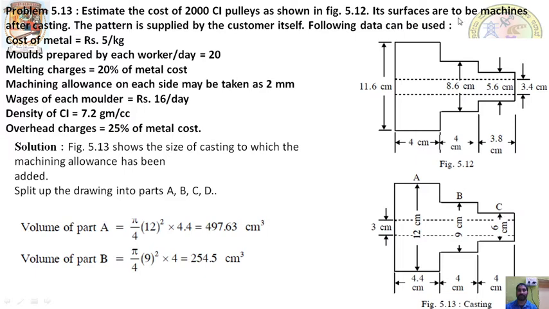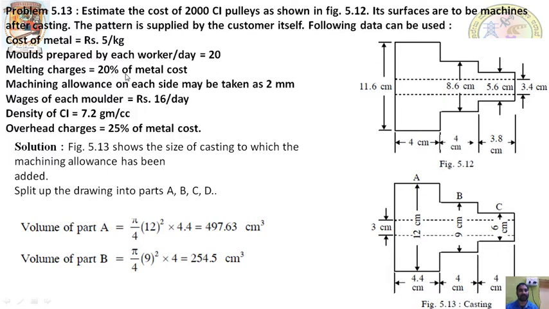Its surfaces are to be machined after casting. The pattern is to be supplied by the customer itself. The following data can be used. Cost of the metal is rupees 5 per kg. Molds prepared by each worker is 20, so per day each person prepares 20 molds.